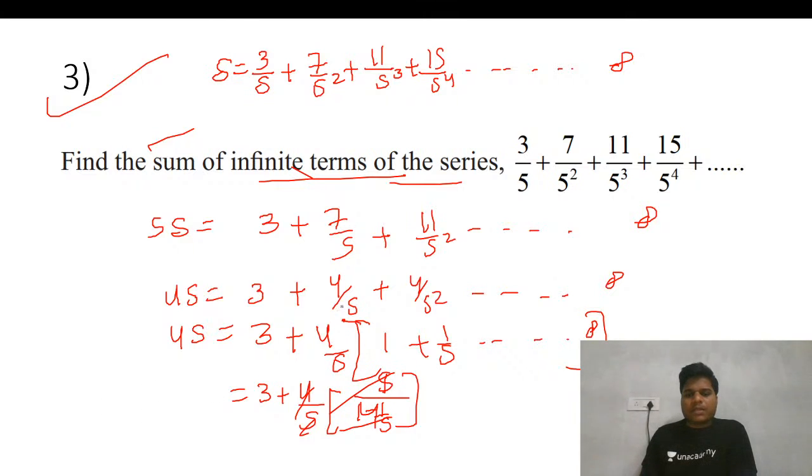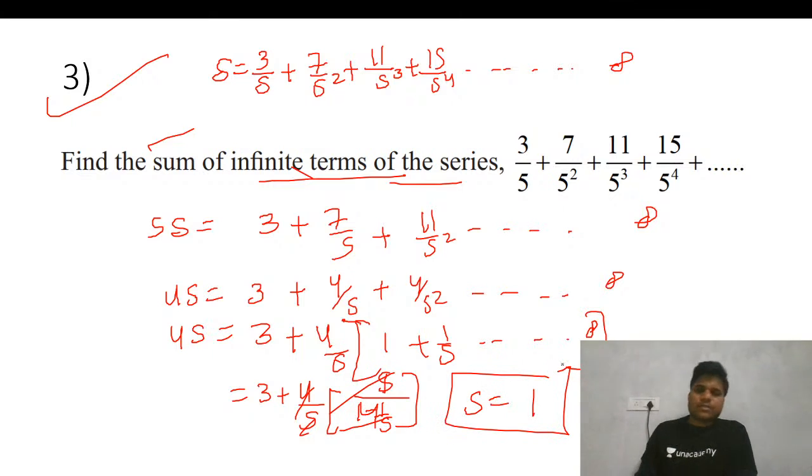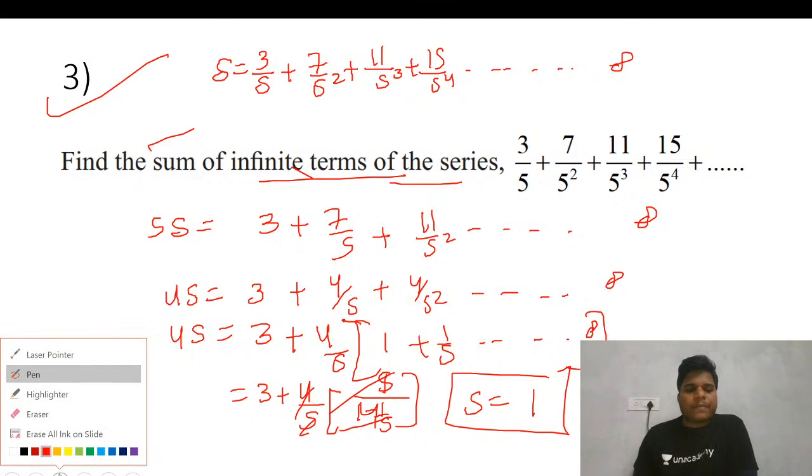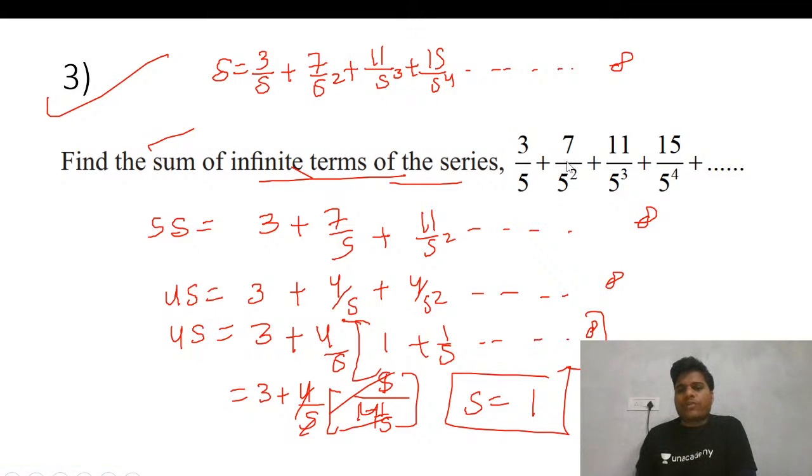I hope I have done the calculation right. 4 by 5, so this is 1 by 5. Fine. And A upon 1 minus R, so this is 4 by 5. So this is basically S equals to 1. This is our answer. Just check if there is any calculation error. Okay, so this is the approach we'll follow for the AGP.